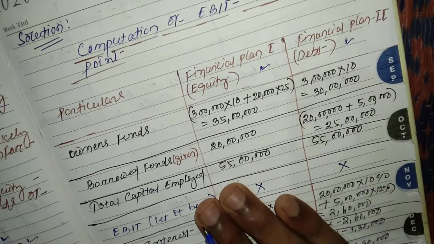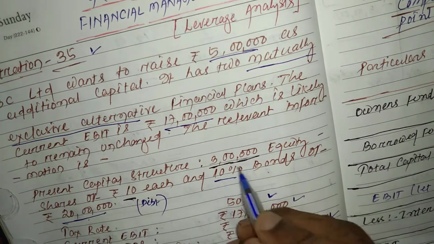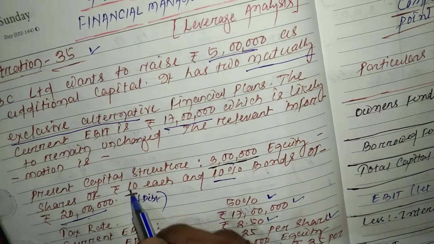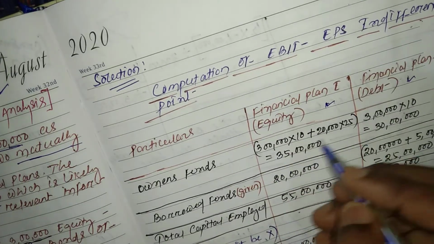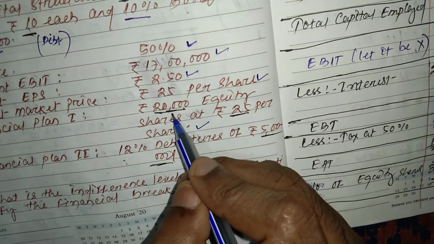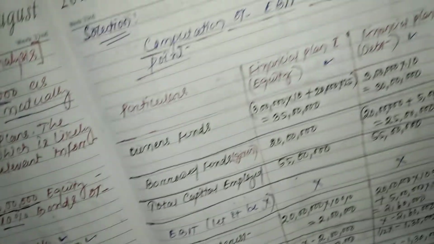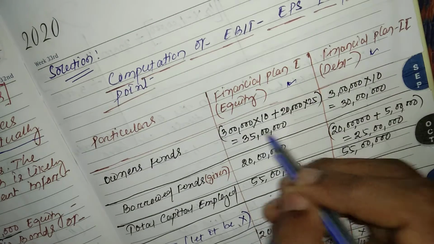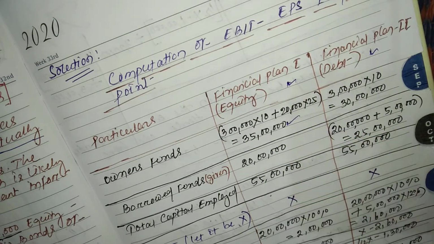Owners fund is already given in the present capital structure: 3 lakh equity shares at the rate of 10, plus 20,000 equity shares at the rate of 25 per share. So 3 lakh into 10 plus 20,000 into 25, that is 35 lakh owners fund.